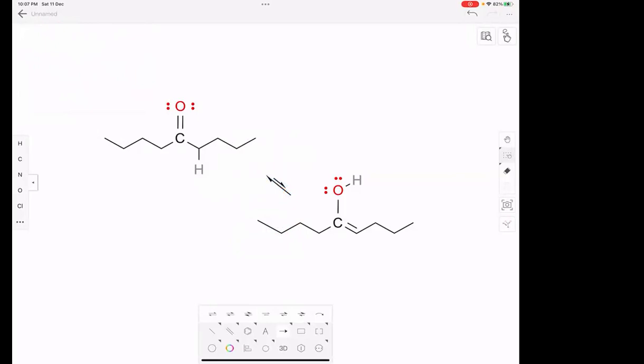That means most of the ketone remains as ketone, but a very small amount of ketone is converted into enol. This is enol.